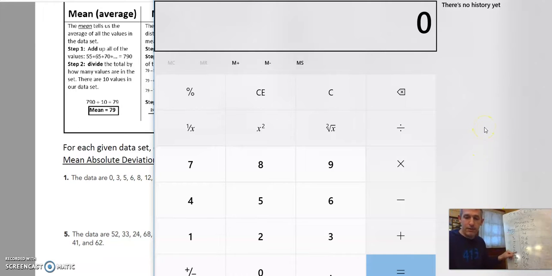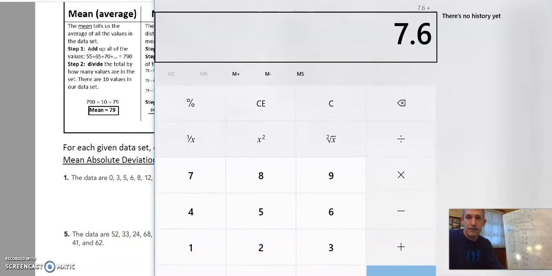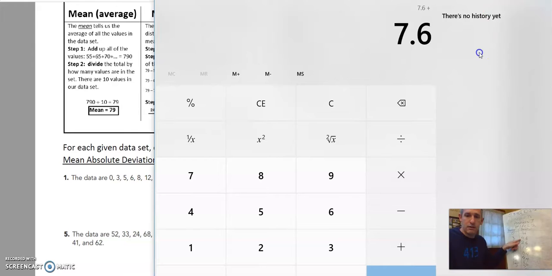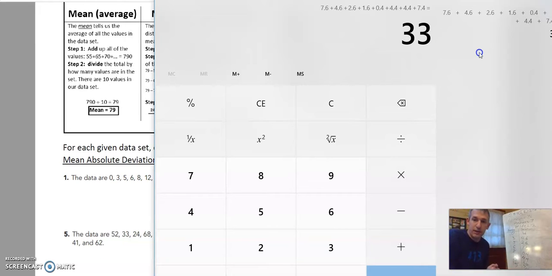So first number I'm going to put in here is 7.6 plus, and then I'm going to bring this down again so you can see the string, 4.6, 2.6, 1.6, 0.4, 4.4, 4.4, 7.4. Okay? So my total is 33.